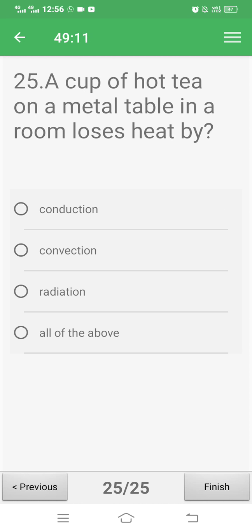Question 25. A cup of hot tea on a metal table in a room loses heat by conduction, convection, radiation, all of the above. Here, correct answer is D, all of the above.